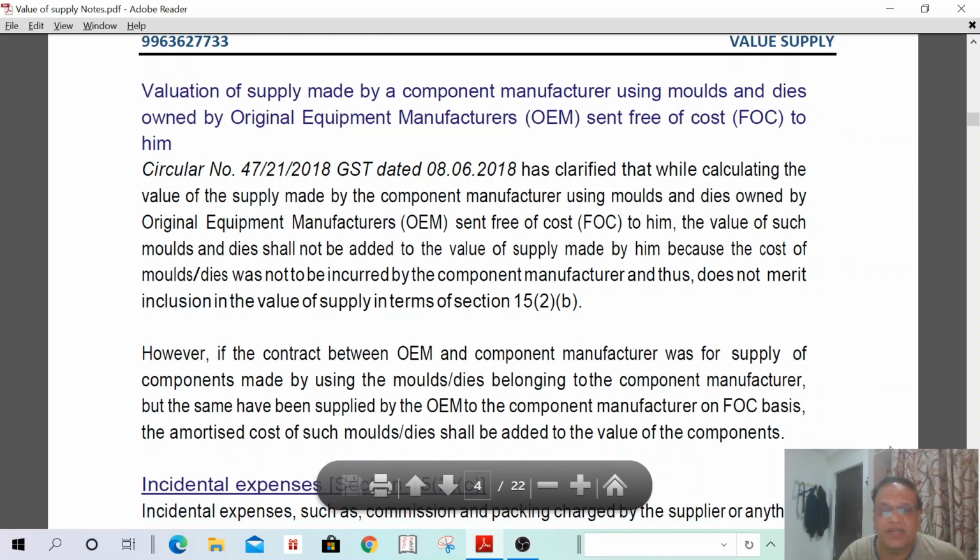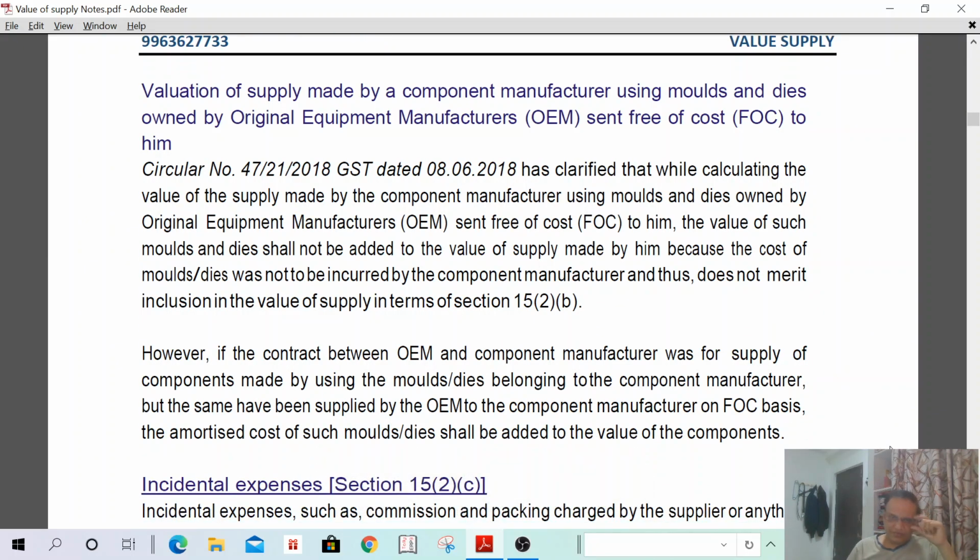It is a very important concept. Please listen carefully. Valuation of supply made by component manufacturer using molds and dies owned by original equipment manufacturer sent free of cost. That means first I read and then I can discuss. Circular number 47/21/2018 GST dated 8/6/2018 has clarified that while calculating the value of supply made by the component manufacturer using molds and dies owned by the original equipment manufacturer sent free of cost to him.